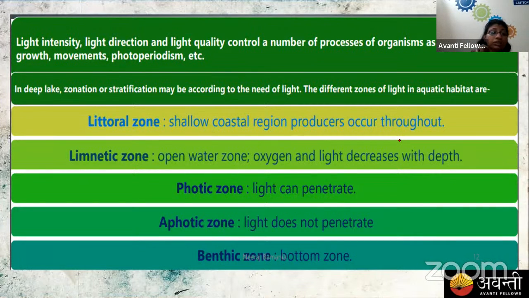So the light intensity, direction and quality have a good effect on organisms, and light is used for photosynthesis, which is the main process. Without photosynthesis the producers can't survive, and if the producers can't survive, the consumers would also not be able to survive. So light is the major requirement for photosynthesis.